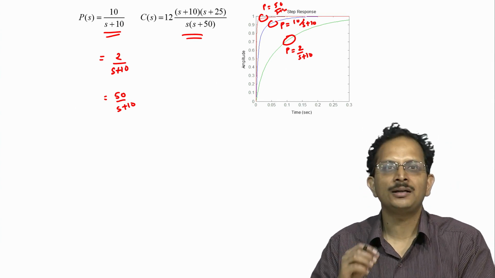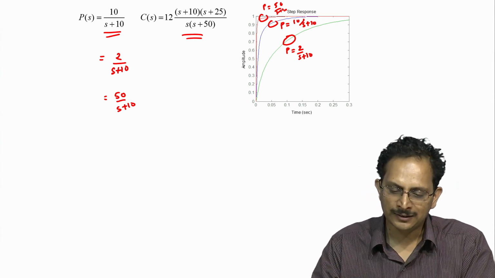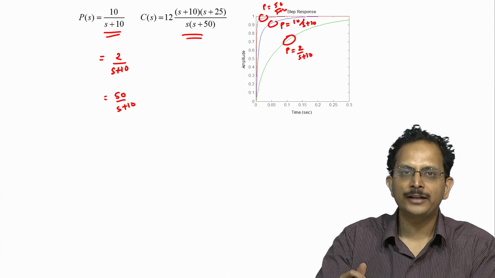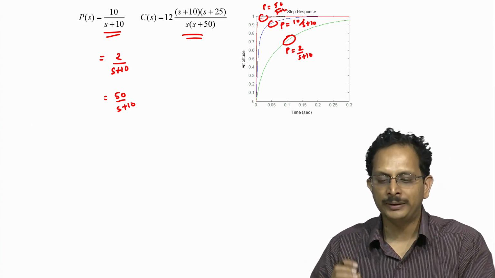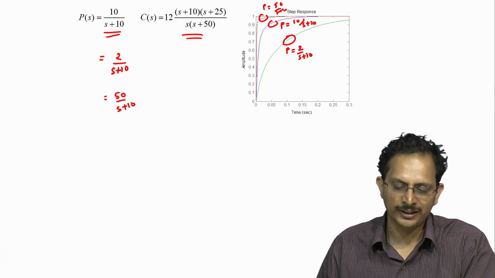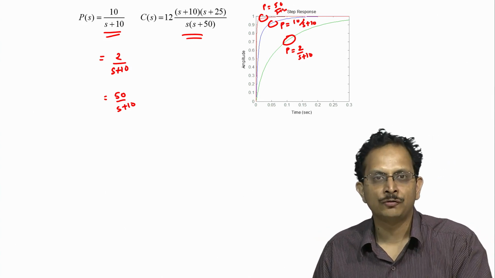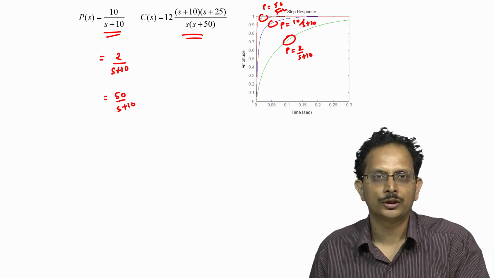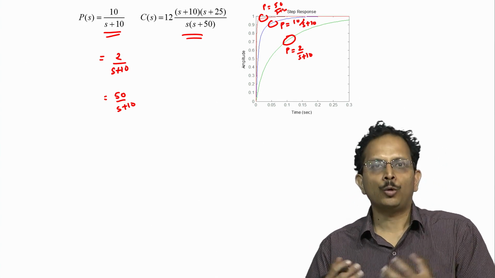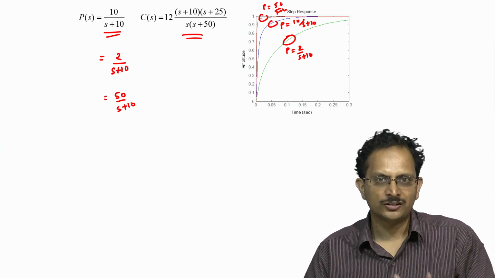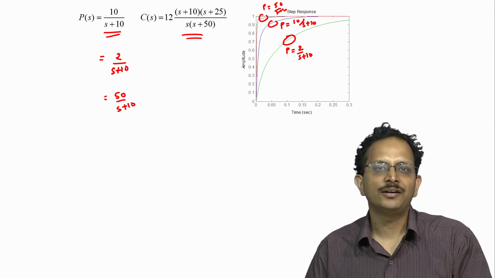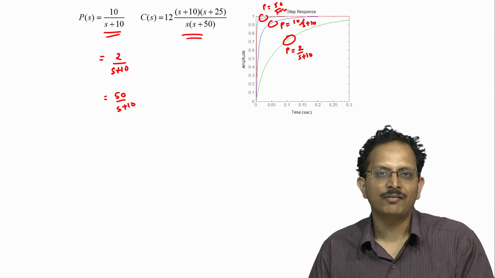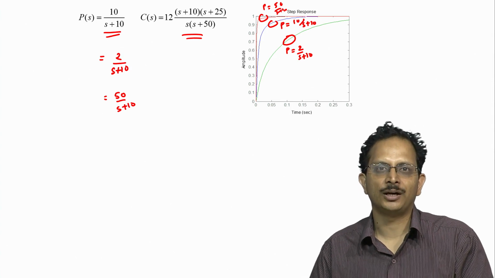It is only for the nominal gain of the plant that the response shows its dominant dynamics at s is equal to minus 20. For other gains of the plant, the closed loop poles would no longer be at s is equal to minus 20, and therefore the dominant dynamics for the other gains of the plant are significantly different than what it was for the nominal case. Now how do we address this problem? As we discussed, there is nothing much we can do if we were to stick with 1 degree of freedom control. However, this problem can be effectively addressed by employing 2 degree of freedom control.